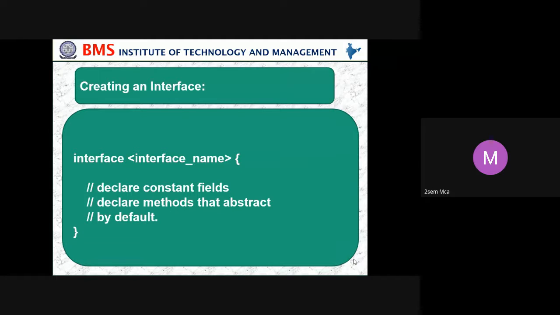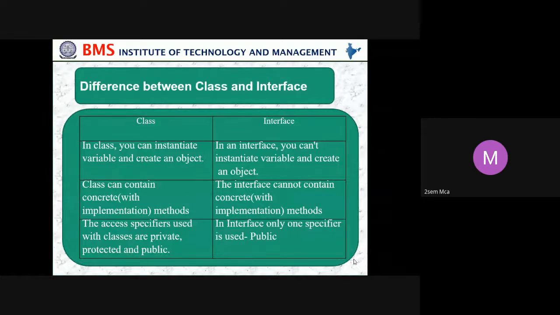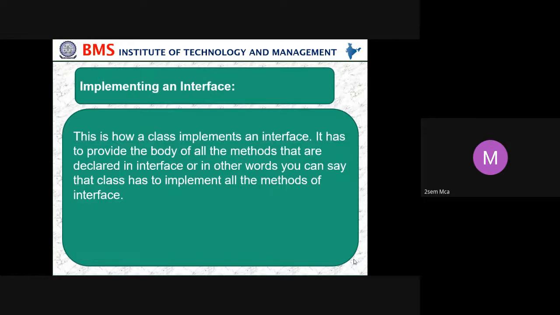So interface name, declaring a constant field, declaring a method that is abstract, and if you don't give it, it will be the default. Then why do we use an interface? What's the difference between a class and an interface? In a class you can create objects, but in an interface you cannot. A class implements methods, but an interface cannot implement them. For access specifiers, in a class you can use all three: private, public, and protected, whereas in an interface you can use only public.